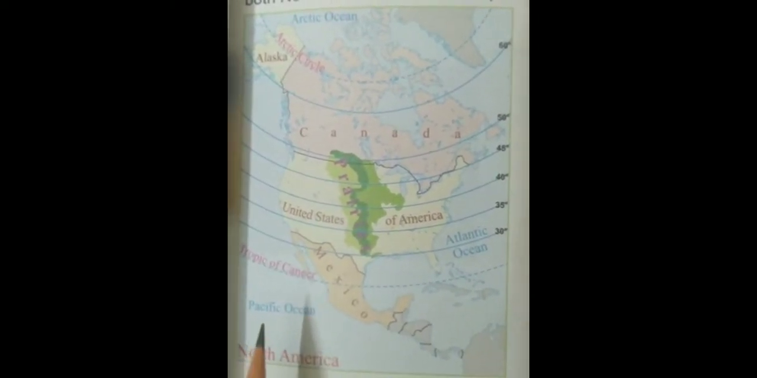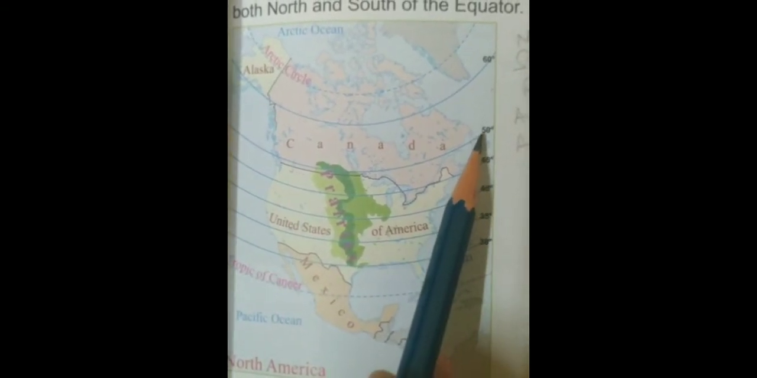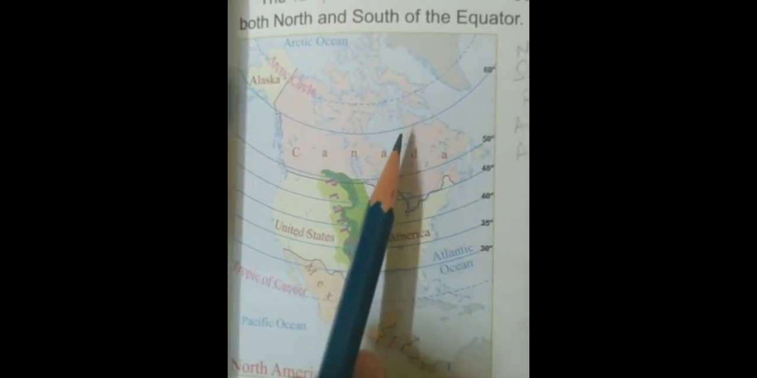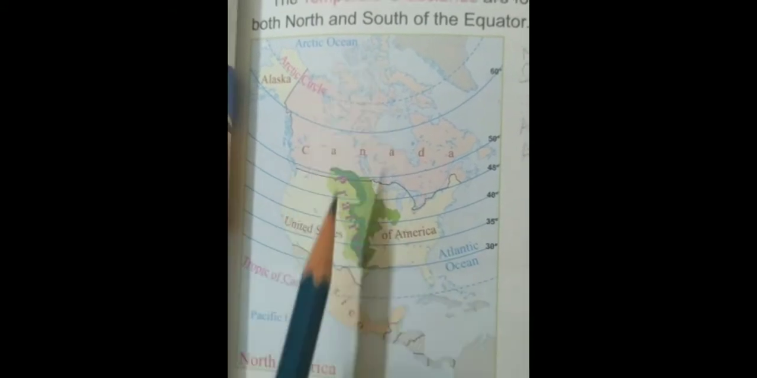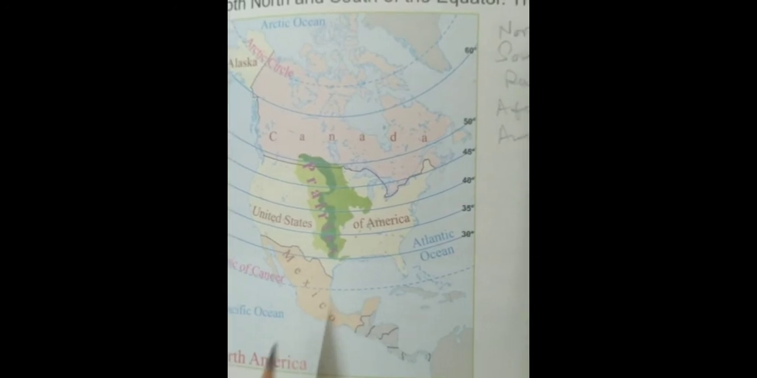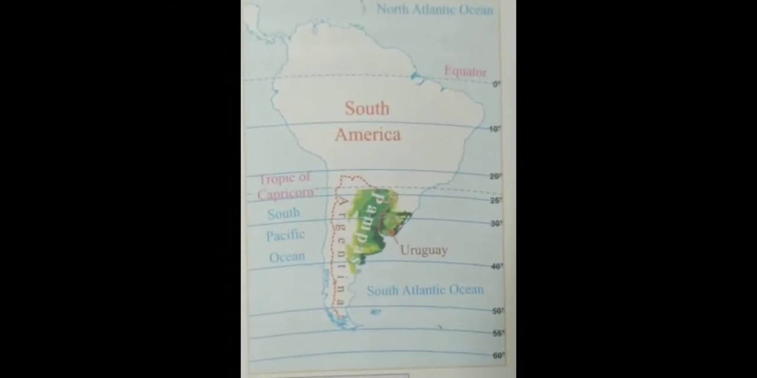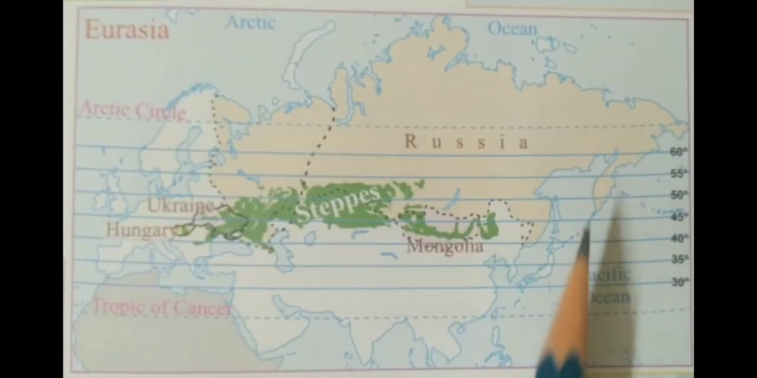They are mostly found between 40 degree and 55 degree latitudes to both the north and the south of the equator. These are found in 5 continents: North America, South America, Russia, Africa, Australia.